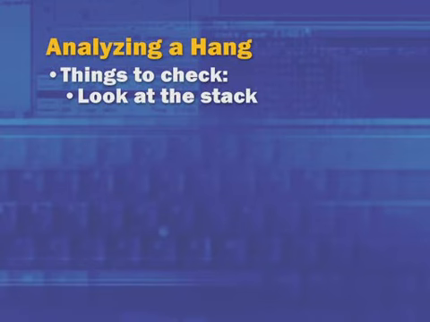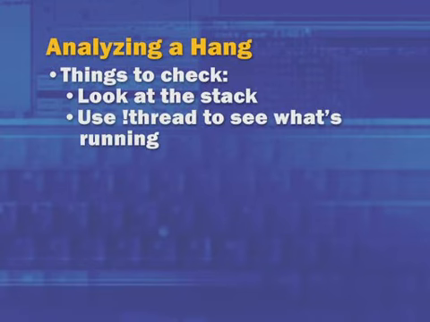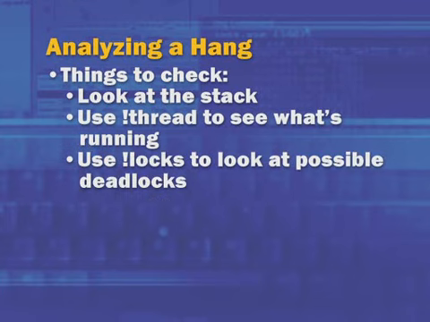So just to summarize some of those manual analysis commands you're going to want to perform. First of all, !analyze -v to see if the debugger analysis engine can figure out what might be the cause of the deadlock. Look at the stack of the thread running at the time of the crash and use !thread to look at that. Also look at the thread that was active. What process is it part of? Use !locks to look for possible deadlocks.